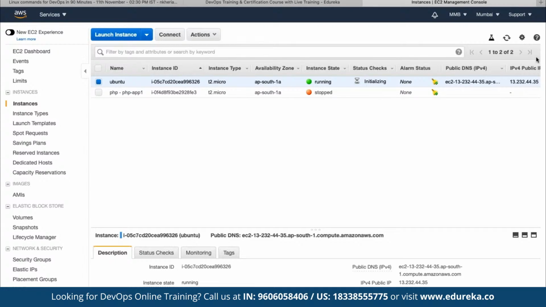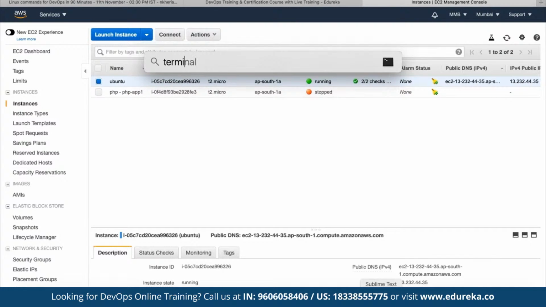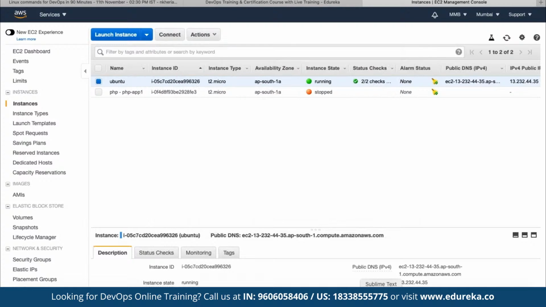Once this is up and running, we would be able to get connected. Once we deploy the instance, we have the IP address here, so we can either use the DNS or the public IP in order to get connected and start working on our hands-on. We can also use the inbuilt terminal, or the command prompt as well. We can choose any of the platforms in order to get started.